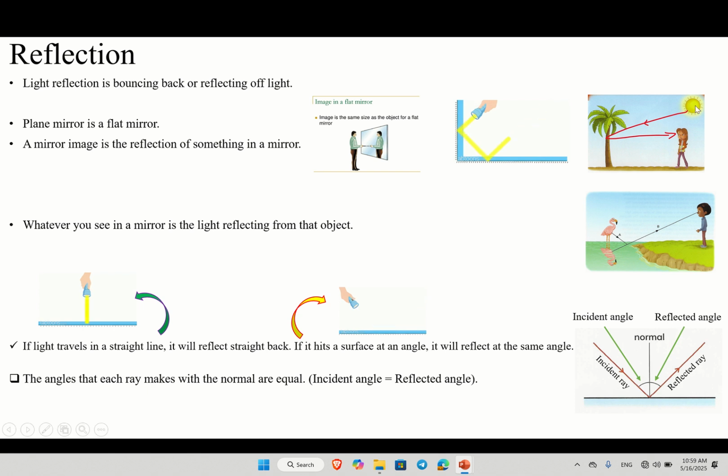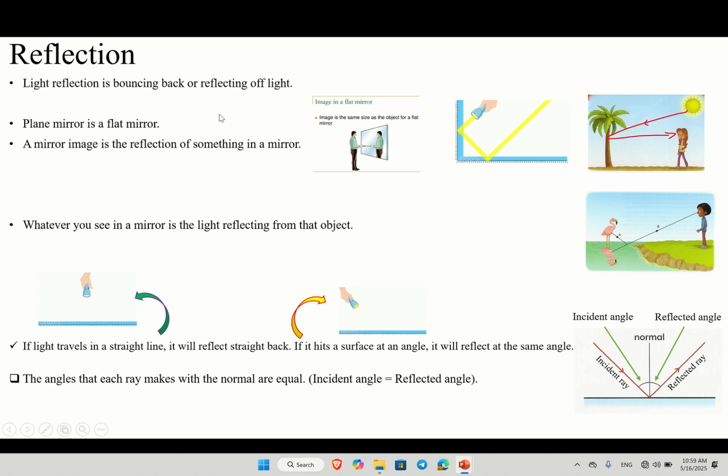For example, here you can see clearly, the light comes from the source to the mirror, then reflects to the other side. You see, it bounces back, reflecting to the other side. For example, how can Sophia see this tree? The light rays come from the sun to the tree, hit the tree, then reflect off the object, from the tree to her eyes, and then she can see the tree. And the light rays hit the flamingo, then reflect off to the water. The water is going to make the image.